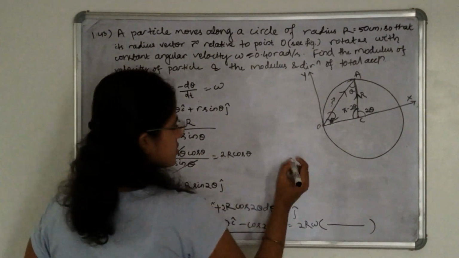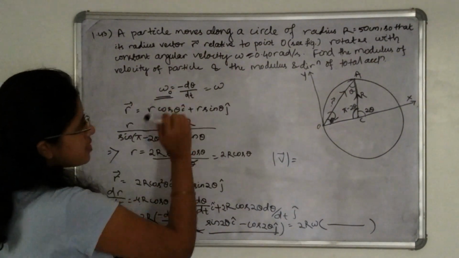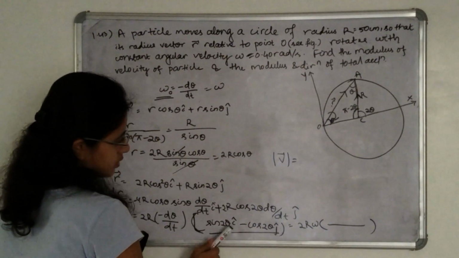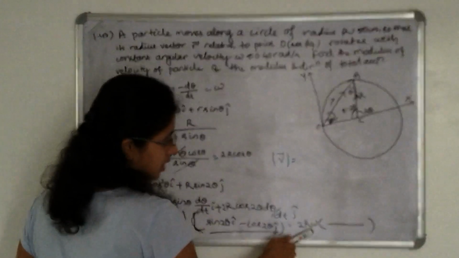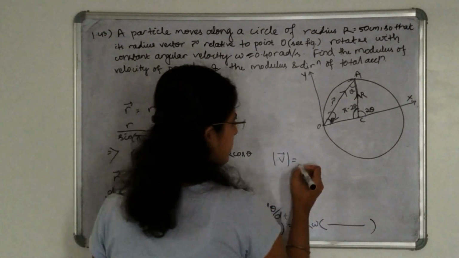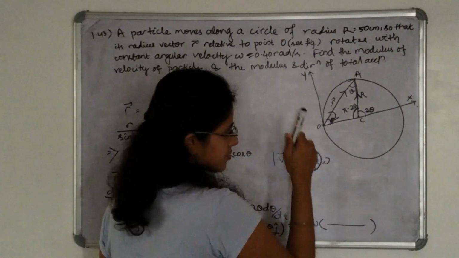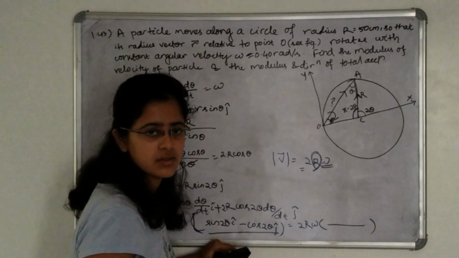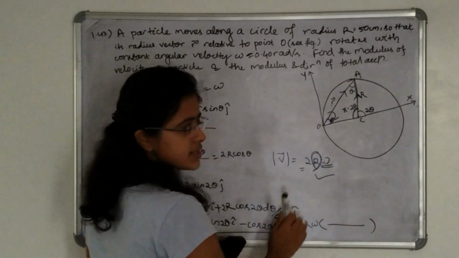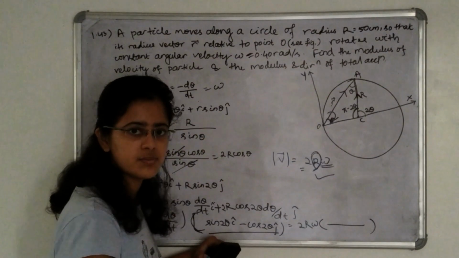Okay. So we have to find the modulus of the velocity of the particle. How can we find it now? That is the square root of (2R omega sin 2 theta) whole square plus (2R omega into minus cos 2 theta) whole square. So you can simply find 2R omega. The R value you know from this equation, and the omega value is also given. That means you can find the modulus of this velocity. Omega is constant, it is given. R is also constant. That means velocity is also constant now.